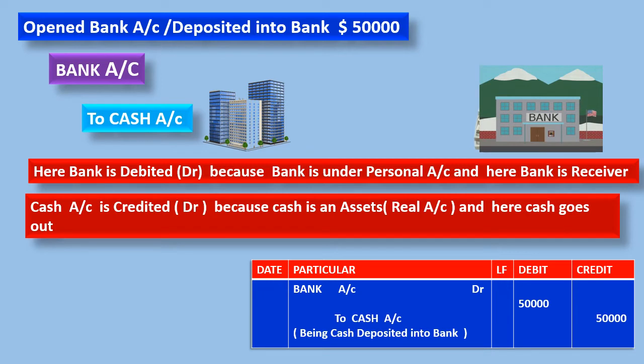So cash is going out from the company, and who is the receiver? Bank is the receiver. Bank is a person, that's why bank is a receiver also. That's why it's debited. Bank is debited because bank is receiving money from the company. Cash is going out to bank, right? So that's why the journal entry will be: bank account debtor to cash account.